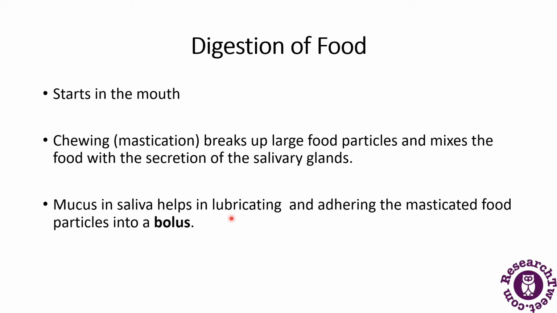Mucus in the saliva helps in the lubrication and adhering of the masticated food into the bolus. The bolus is then propelled into the esophagus by the process of swallowing. This process is initiated by the voluntary action of collecting the oral contents on the tongue and propelling them backward into the pharynx.